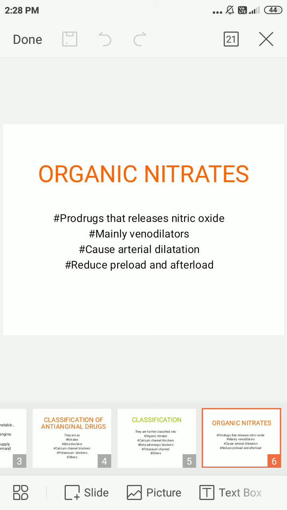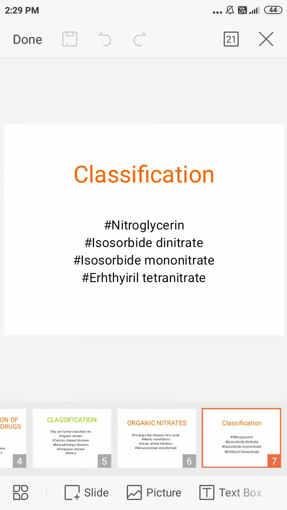The organic nitrates are classified into nitroglycerin, isosorbide dinitrate, isosorbide mononitrate and erythrityl tetranitrate. That is, mono, di and tetra: isosorbide mononitrate, isosorbide dinitrate and erythrityl tetranitrate.